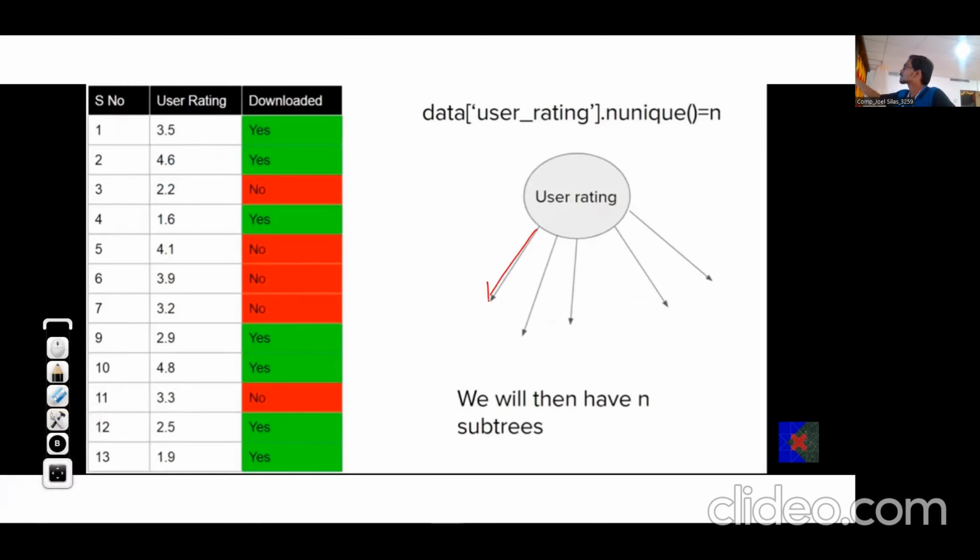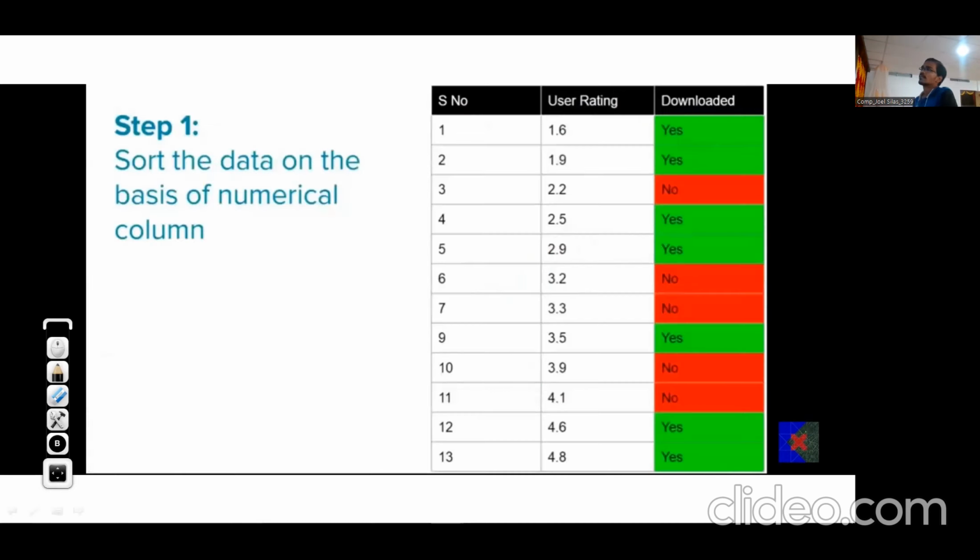Since there are so many values over here, this may be 3.5, this may be 4.6, this may be 2.2. So we'll have so many values. In order to avoid this, we'll see the process. First of all, we need to sort the data on the basis of the numerical column. So we can see this is sorted in ascending order, that is small to big.